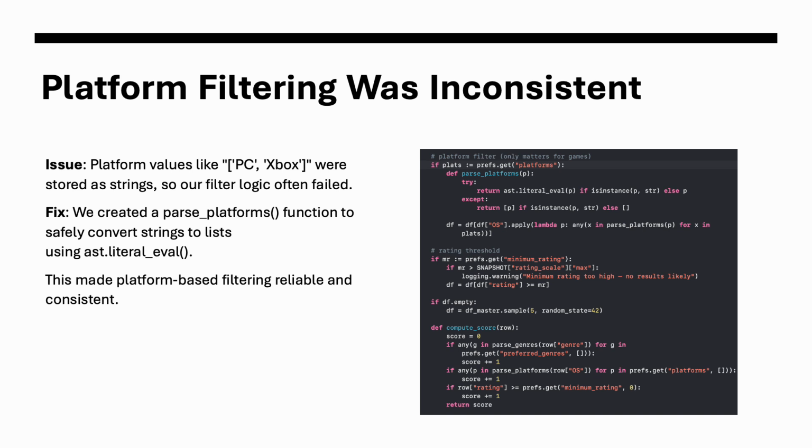The next issue was the platform filtering. In our dataset, platform info was often stored as a string like "PC and Xbox" instead of an actual list. This broke our filtering logic because we were treating them as lists. So again, we used ast.literal_eval to parse the string field into an actual list. We also wrapped it in error handling to ensure stability. After this, we fixed our platform filtering, which results in more consistent and more reliable results.